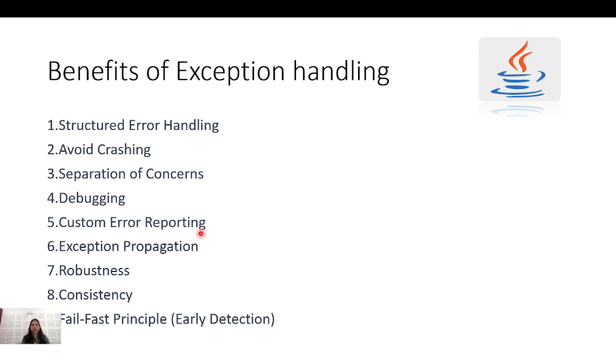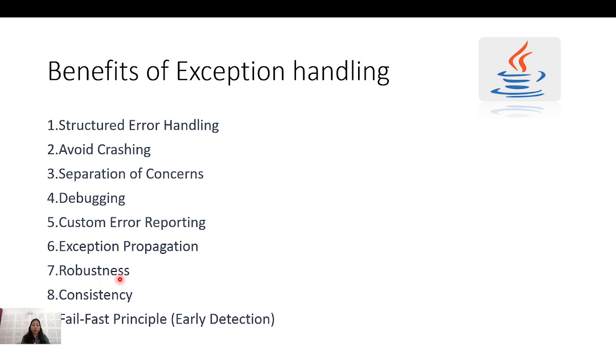If it is a number format exception, then I can give the user the print stack trace, and the user can also know what the actual error is and what failed. I can also have exception propagation. I can throw the exception. I can have custom exceptions also.